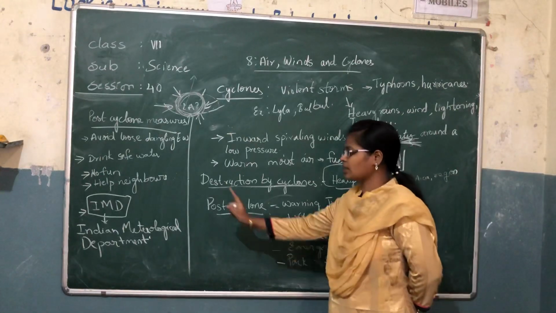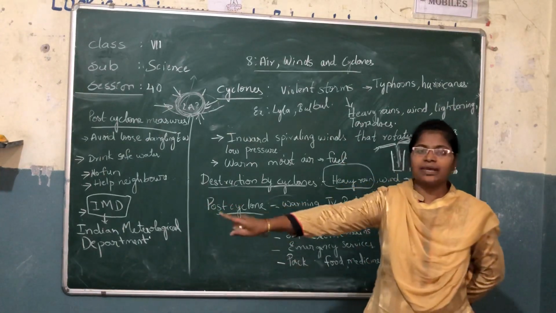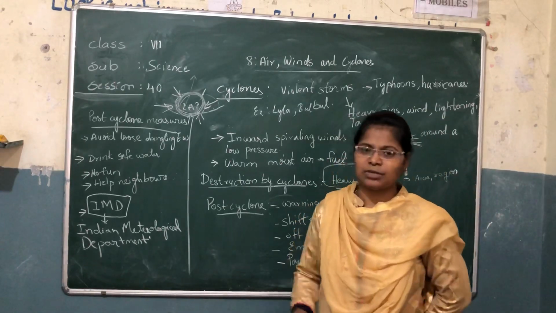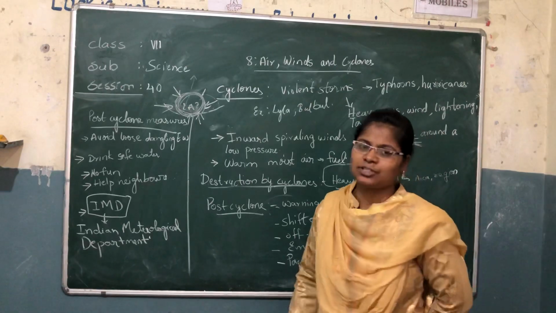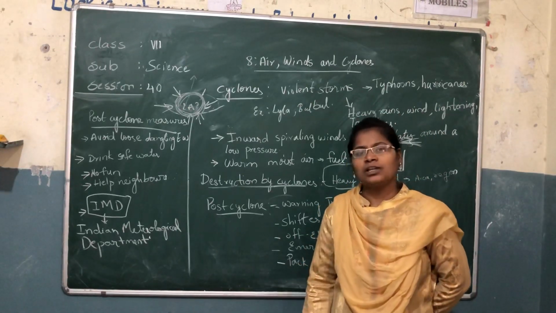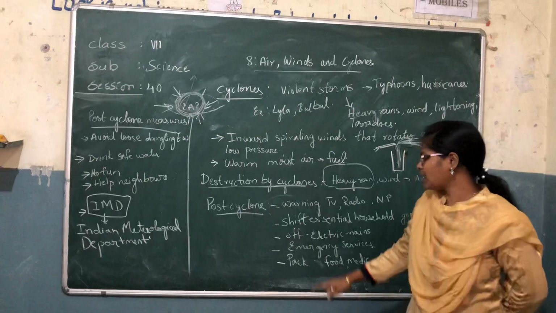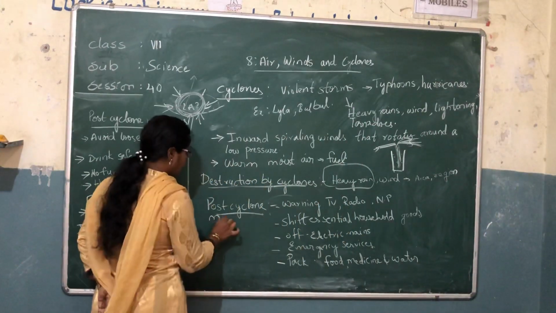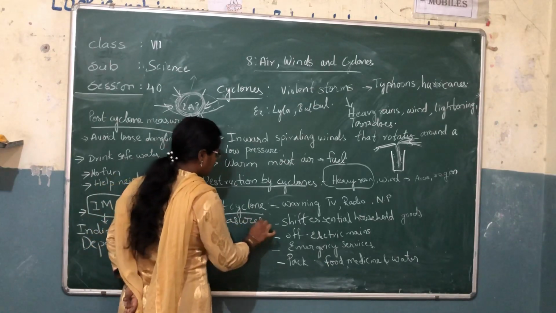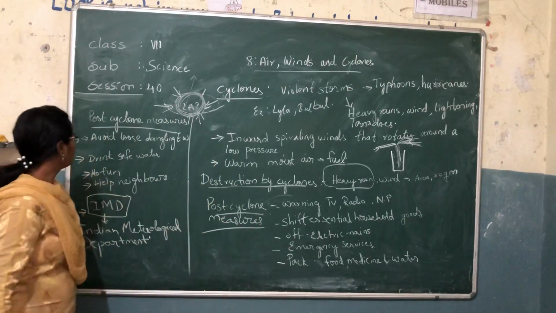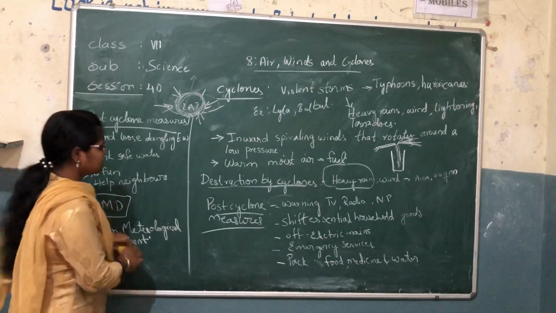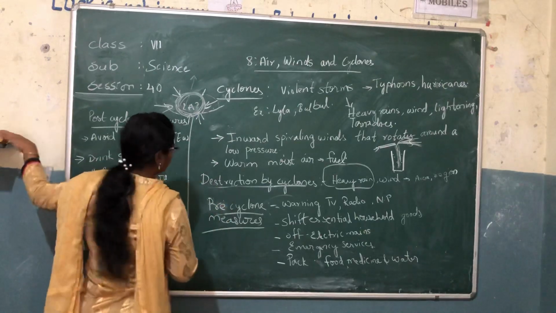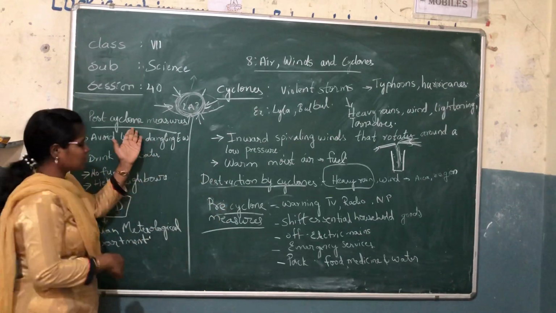Now, post cyclone. There is a big cyclone coming. What do you have to do? They will give you information by TV, radio, and newspaper. What you have to do? There are some pre-cyclone and post cyclone measures given. Very important. Before the cyclone comes, what you have to do? After the cyclone occurs, what you have to do?